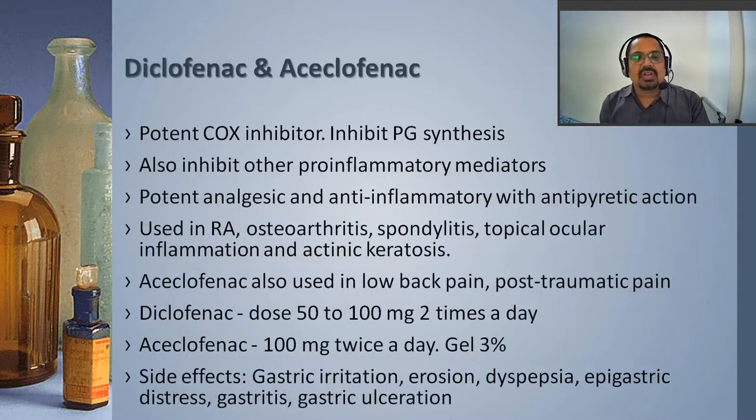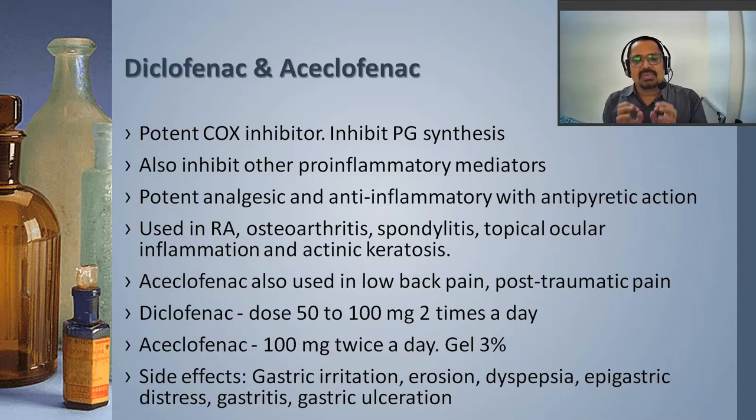Next is diclofenac or aceclofenac, which are phenylacetic acid derivatives. They are potent COX inhibitors and inhibit prostaglandin synthesis. They also have one more property: other pro-inflammatory mediators are also inhibited by the diclofenacs. They are potent analgesic and anti-inflammatory agents. The antipyretic property is a little less than the analgesic and anti-inflammatory properties. So properly, they are analgesic and anti-inflammatory.